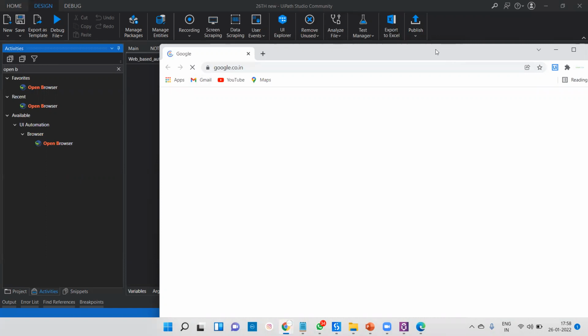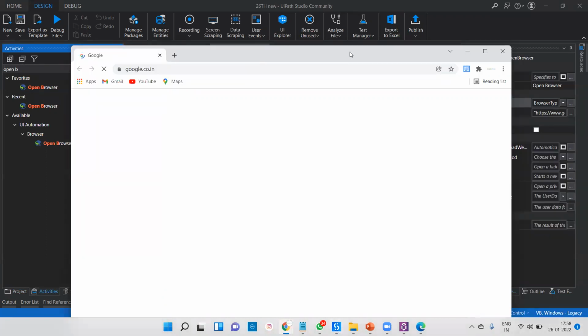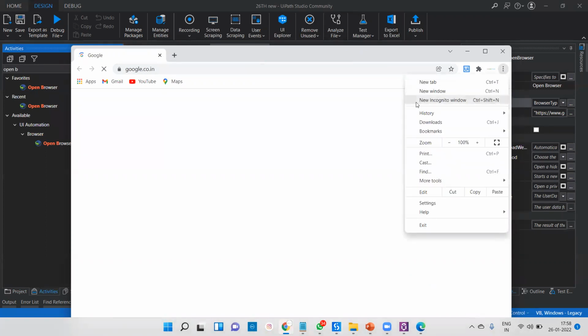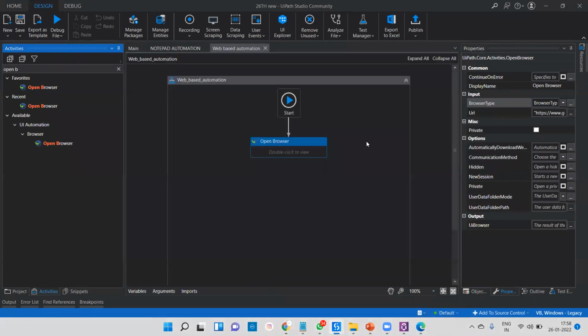Okay, it's very simple. Again, one question I have. There are lots of people who don't know that through your automation, we can launch in an incognito window. If you go here, there is an option called New Incognito Window without any coding. In UiPath, we can go for that. That is a new feature that came after the 2019 version. We can go for private, and we are able to automate using it. So we can launch in Google Chrome.